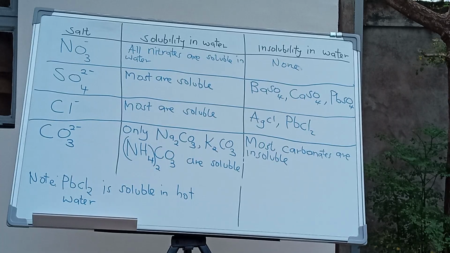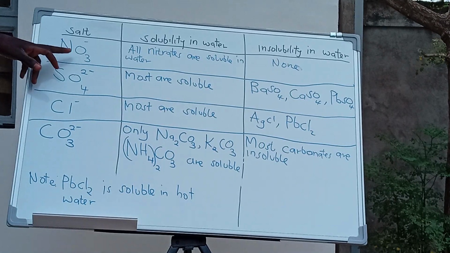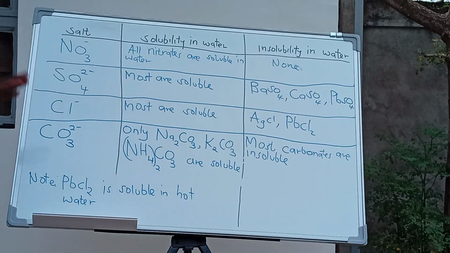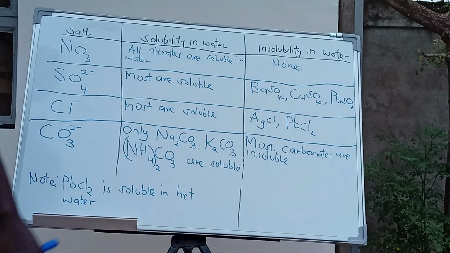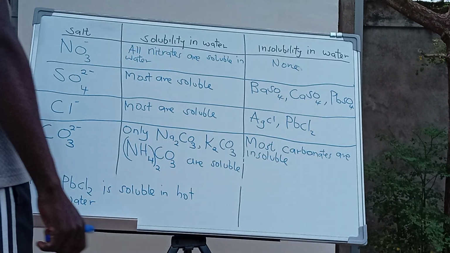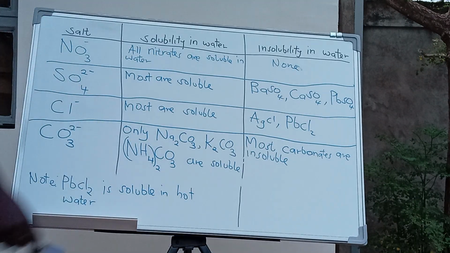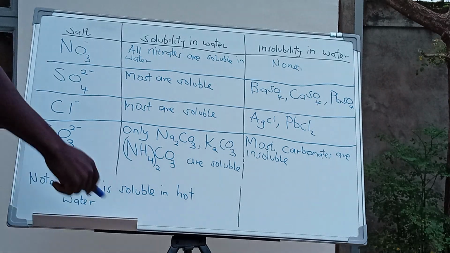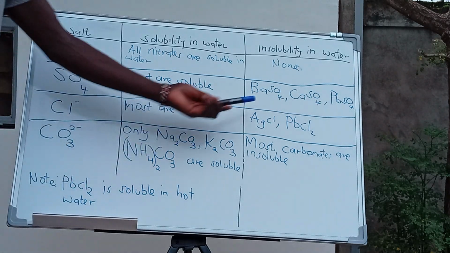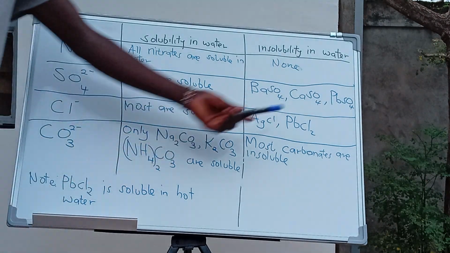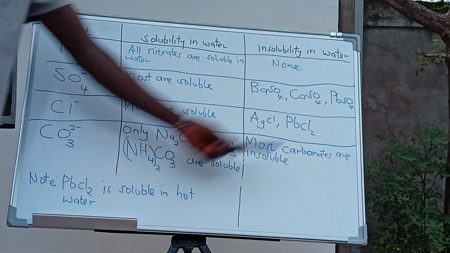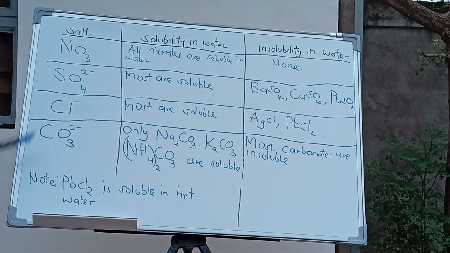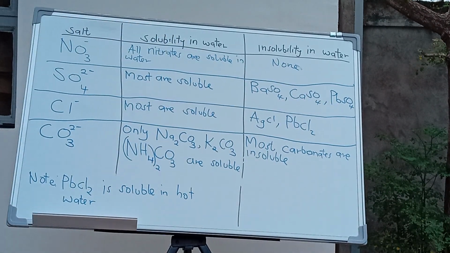Maybe to conclude or to summarize, all nitrates are soluble, be it potassium nitrate, sodium nitrate, barium nitrate, aluminum nitrate, all of them are soluble in water. The second category, sulfates, most are soluble. Which ones are not soluble? Barium sulfate, calcium sulfate, lead sulfate. What about chlorides?